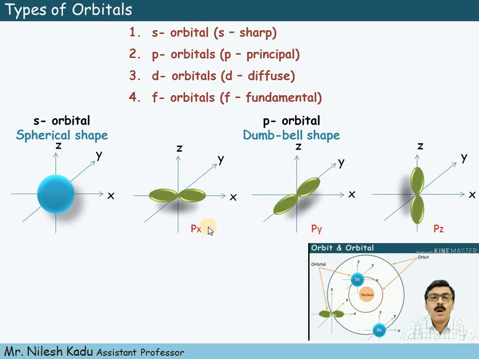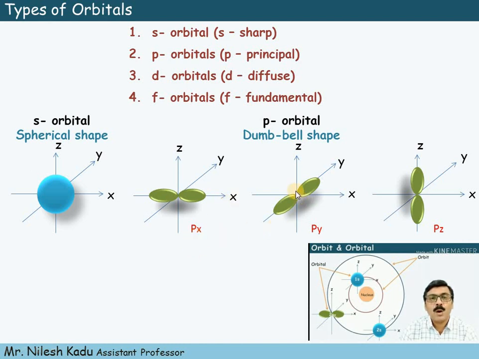When the lobe of these orbitals is along the x-axis, then it is called px orbital. Means lobes or dumbbells along the x-axis, then it is called px orbital.